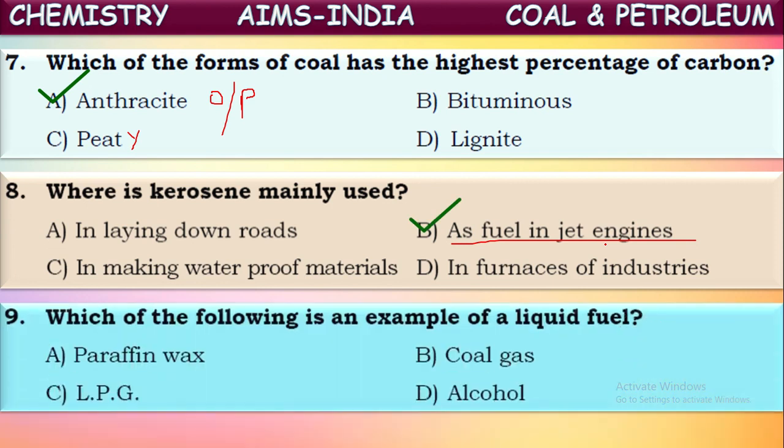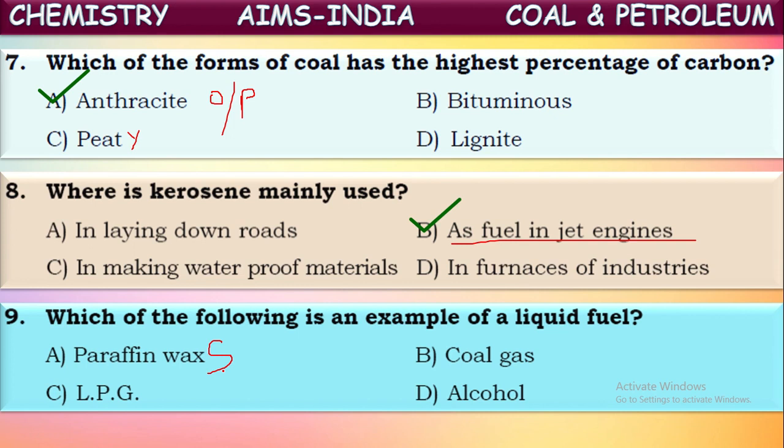Next, which of the following is an example of liquid fuel? See the fuels given here. Some fuels they have mentioned. Out of these fuels, one of them is in liquid form. See the first one, paraffin wax. What is the state of this paraffin wax fuel? It is solid. We use paraffin wax as candles. So it is a solid form, used for lighting purposes. And coal gas, in the name itself it is there, it is a gaseous component.